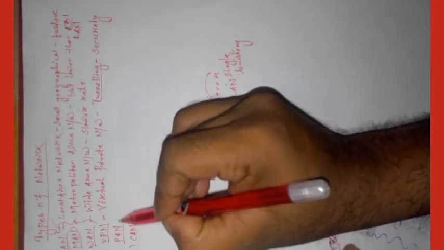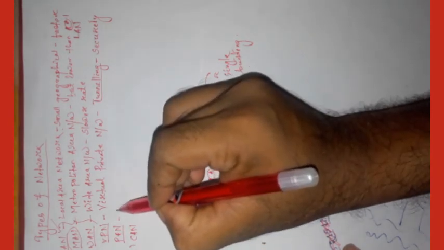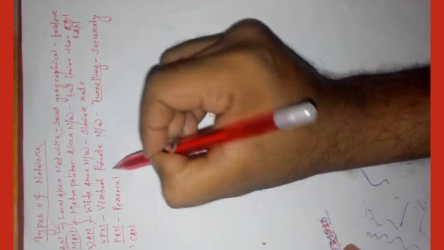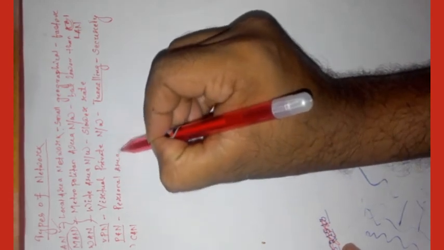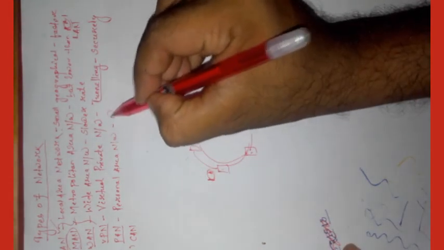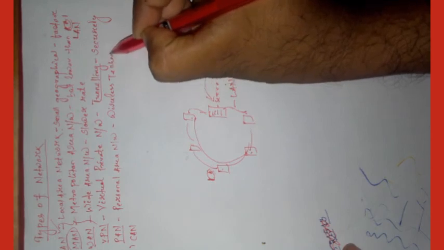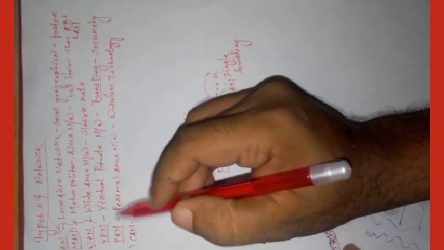Next, PAN. The full form of PAN is Personal Area Network. Actually, wireless technology companies use PAN. Next, CAN.